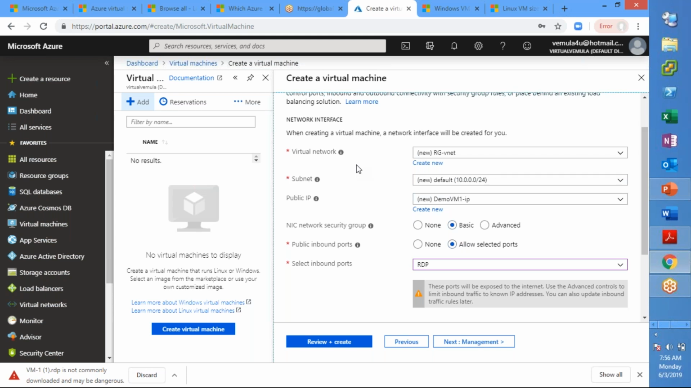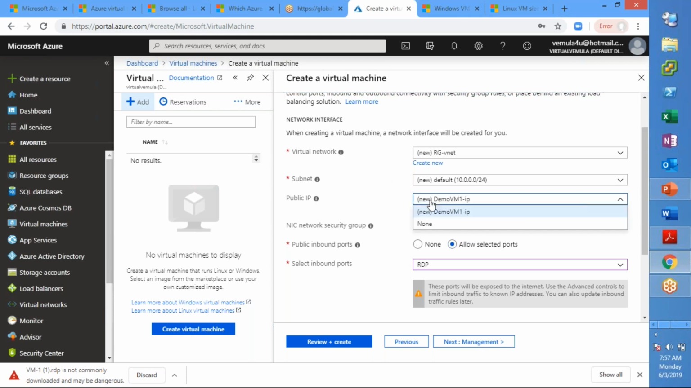Now let us say that 10.0.0.0 is already in use. Then it will create 10.0.1.0 or something, or 10.1.0.0, and so on. So it looks at what is in use, and the next available sequence it will follow. That's what we need to understand. So this is the virtual network, this is a subnet, and all your machines will get an IP address from the 10.0.0.0 range. We'll see once the VM is created from where the IP address is taken, what the range of the IP address is, and so on.